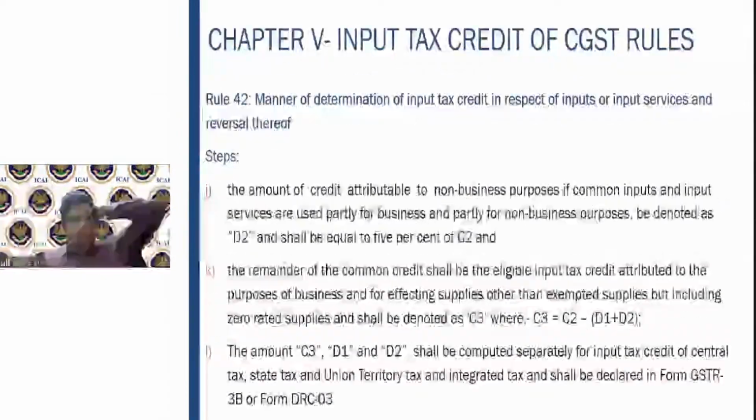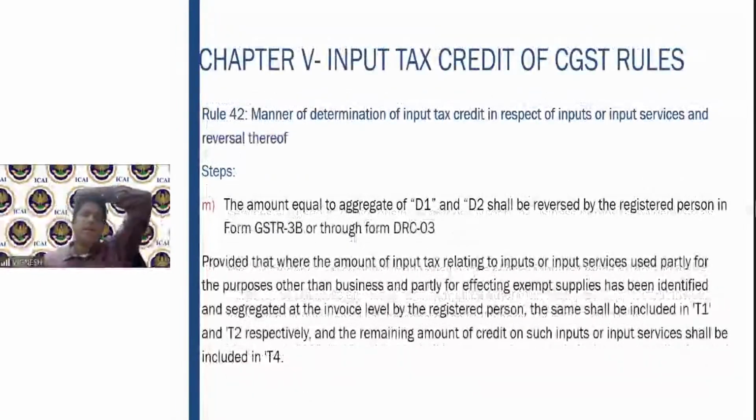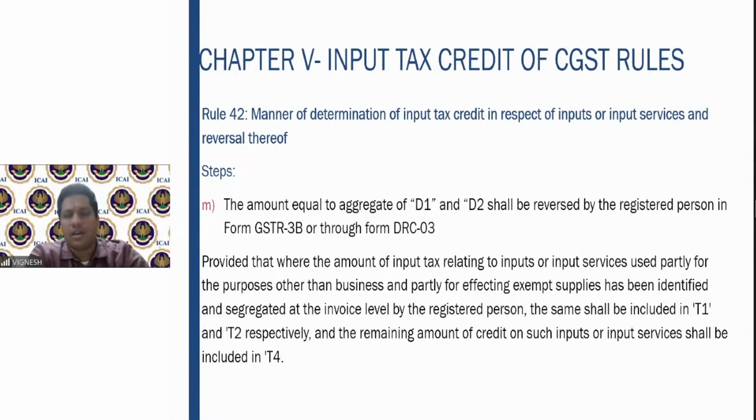Then once this is declared, the reversal has to be done up to the aggregate of D1 and D2. You will reverse it as a registered person in GSTR 3B or through form DRC 03. Fine. Provided where the amount of input tax credit used partly for purposes other than business, partly for exempt supplies has been identified and segregated at invoice level, the same shall be included in T1 and T2.